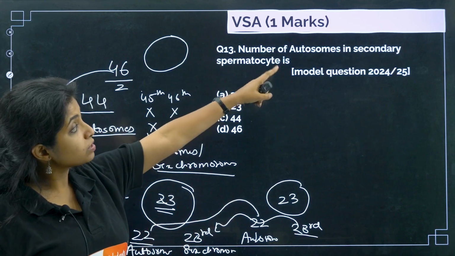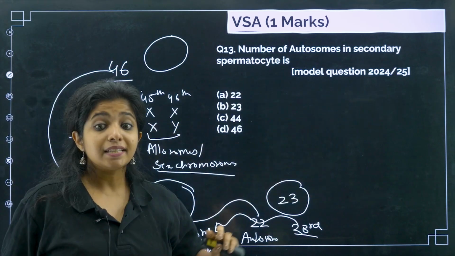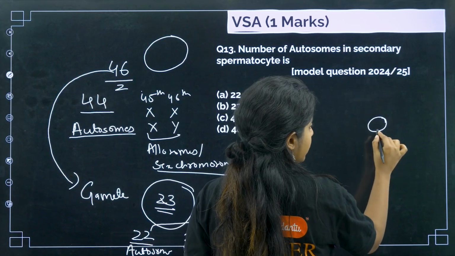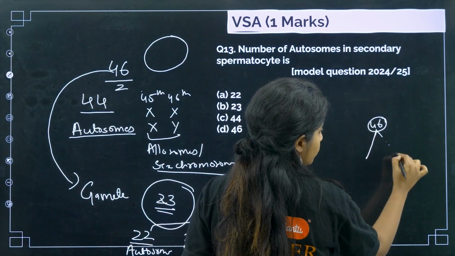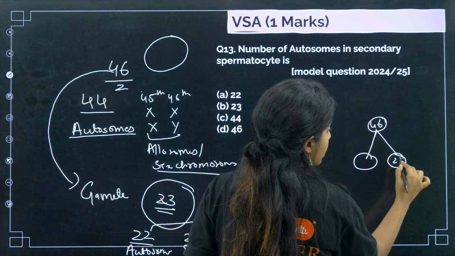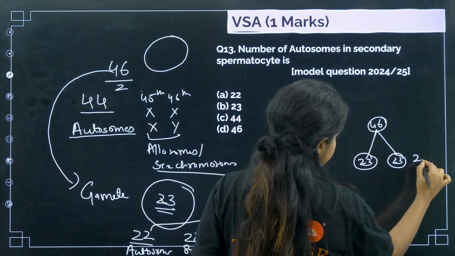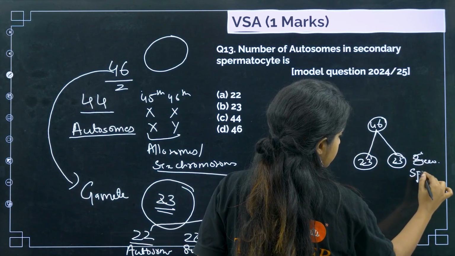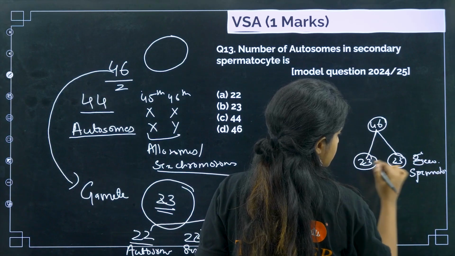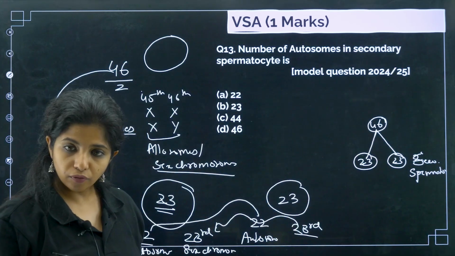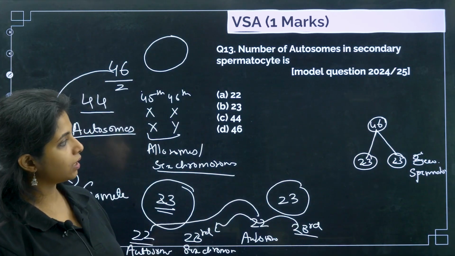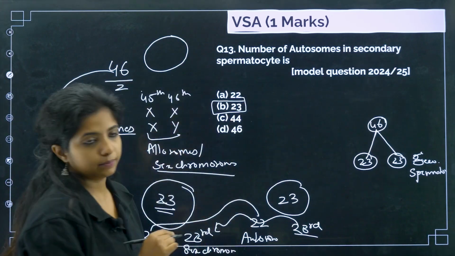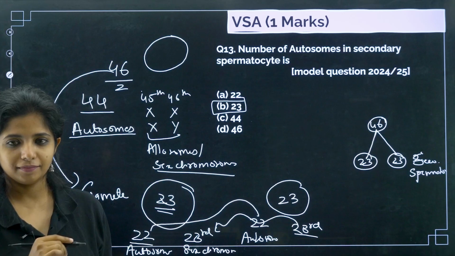So number of autosomes in secondary spermatocyte is, secondary spermatocyte as in you have completed division. So over here you have primary spermatocyte which is having 46 chromosomes. It has undergone division to make secondary spermatocyte. So over here, the number of autosomes in the secondary spermatocyte will be 23.